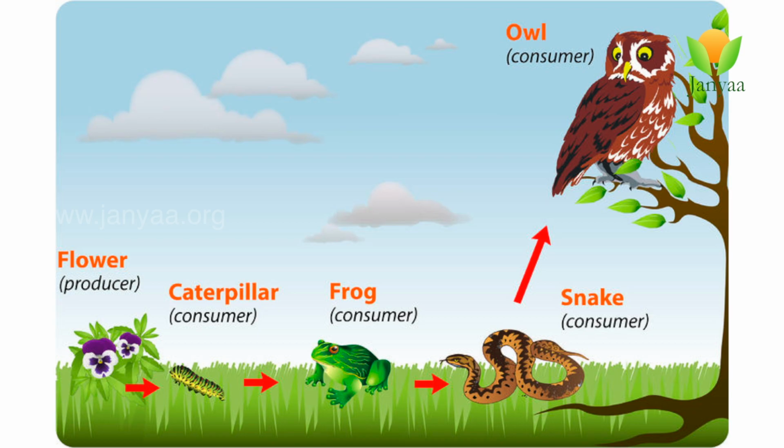What are producers? Yes, the first level organisms in a food chain are called producers. Why do we consider them as producers? Actually, they absorb the sunlight and prepare the food material for all the animals in an ecosystem. That's why they are considered as producers.